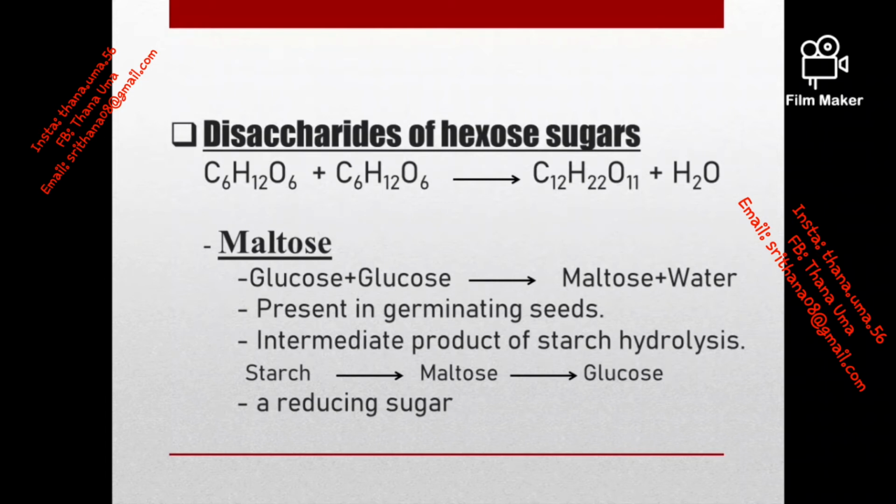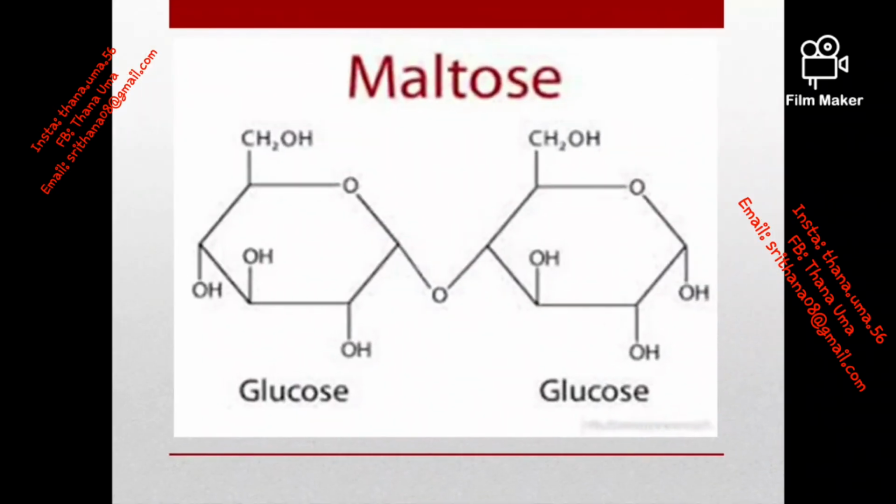We studied that when hydrolyzing starch, the end product is glucose. When starch is hydrolyzed, first it changes into maltose, and only then into glucose. And this maltose is a reducing sugar, as it can do reduction by gaining electrons. This is the structure of maltose. If you look here, there are 12 carbon, 22 hydrogen and 11 oxygen atoms by the bonding between glucose and glucose molecules.